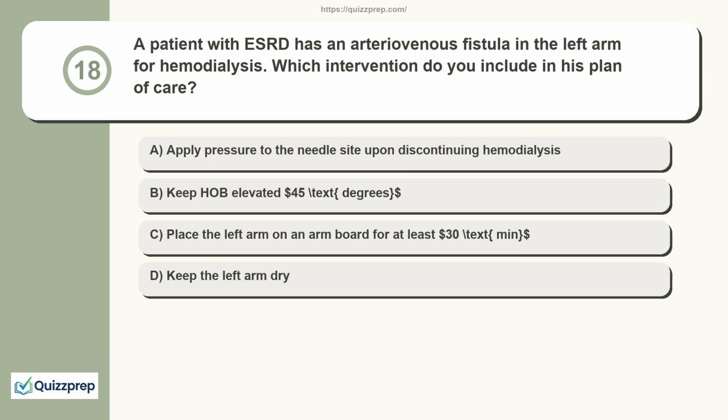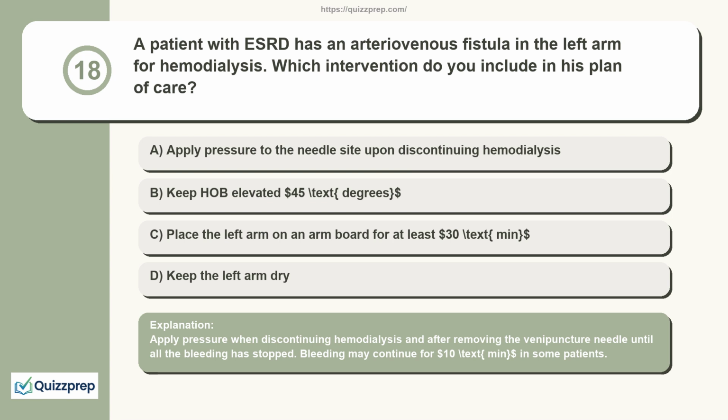Question 18. A patient with ESRD has an arteriovenous fistula in the left arm for hemodialysis. Which intervention do you include in his plan of care? Apply pressure to the needle site upon discontinuing hemodialysis. Keep HOB elevated 45 degrees. Place the left arm on an arm board for at least 30 min. Keep the left arm dry. Apply pressure when discontinuing hemodialysis and after removing the venipuncture needle until all the bleeding has stopped. Bleeding may continue for 10 min in some patients.